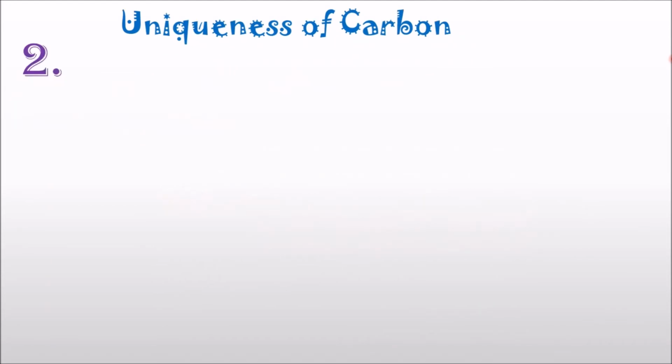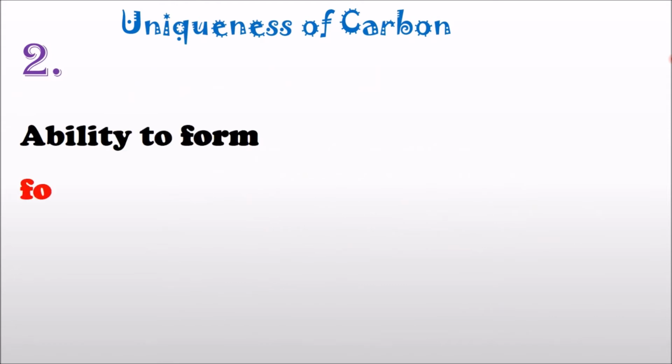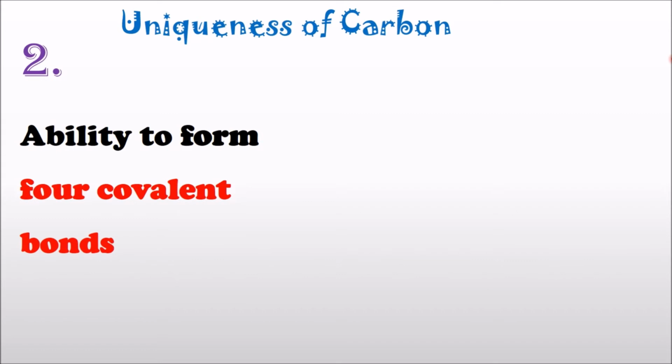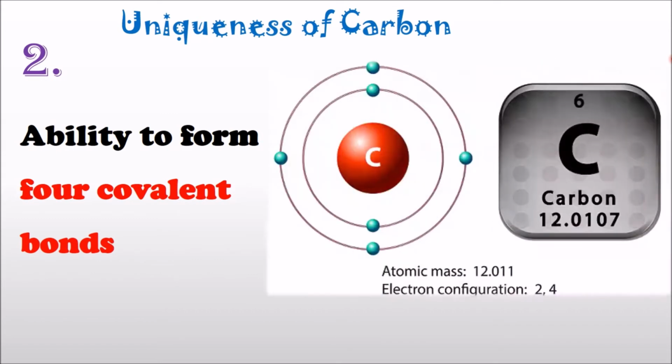Secondly, carbon has the ability to form 4 covalent bonds. How does it do that? Let's check out the electronic configuration of carbon. When you check out the electronic configuration of carbon here, you realize that on the last shell it has some electrons on it. So it has 4 valence electrons.